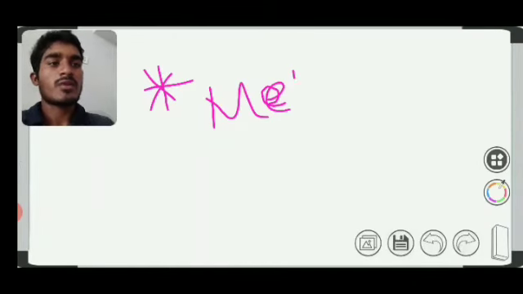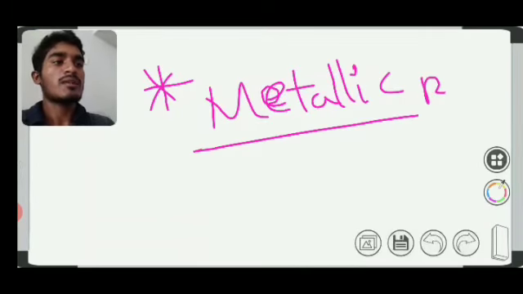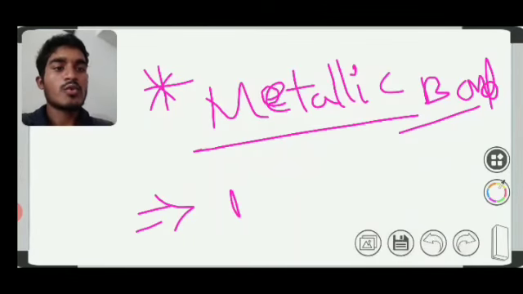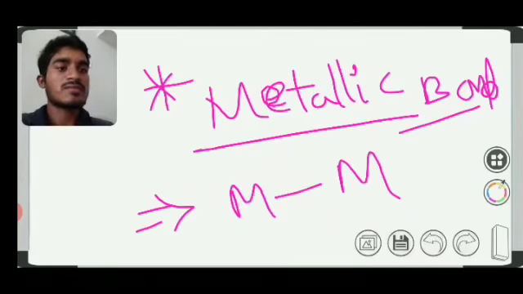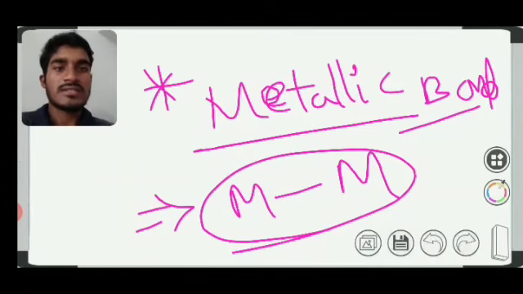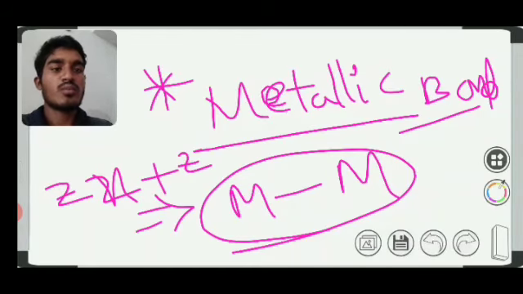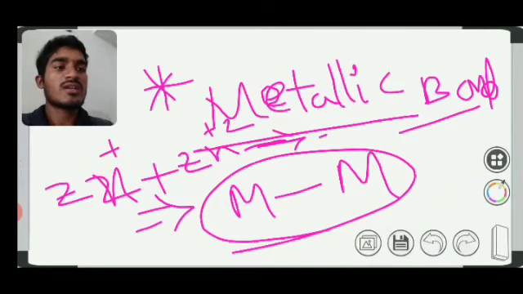The metallic bond is nothing but the bond formed between two metal atoms. For example, zinc, Zn2+, may lose 2 electrons, meaning free electrons.